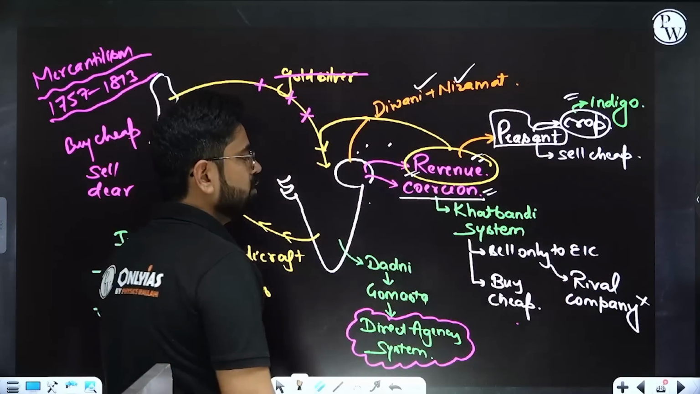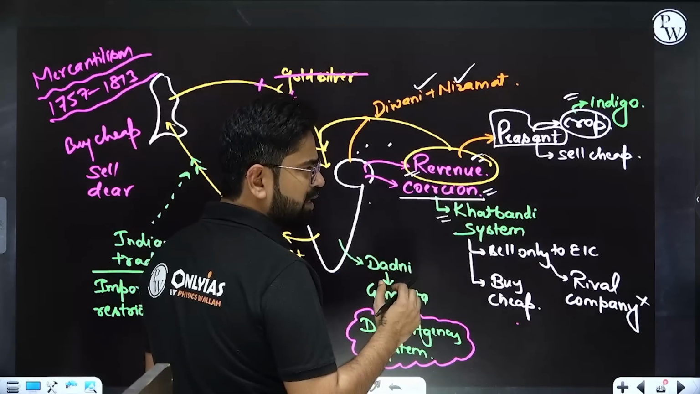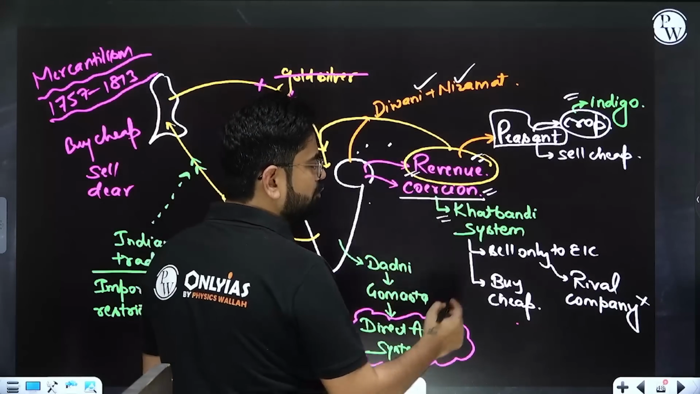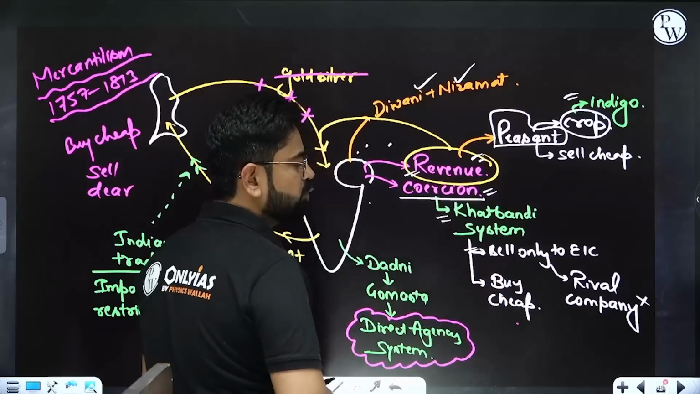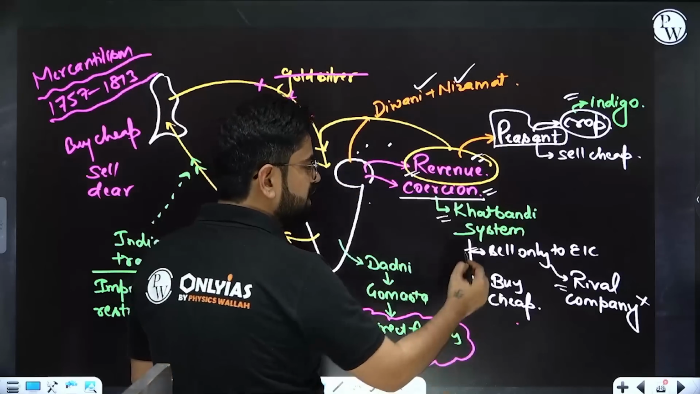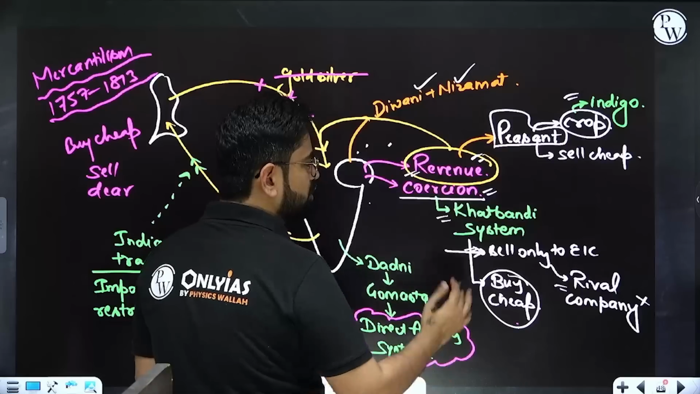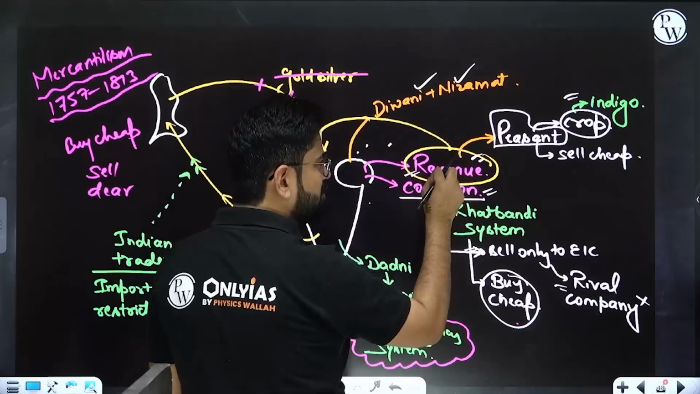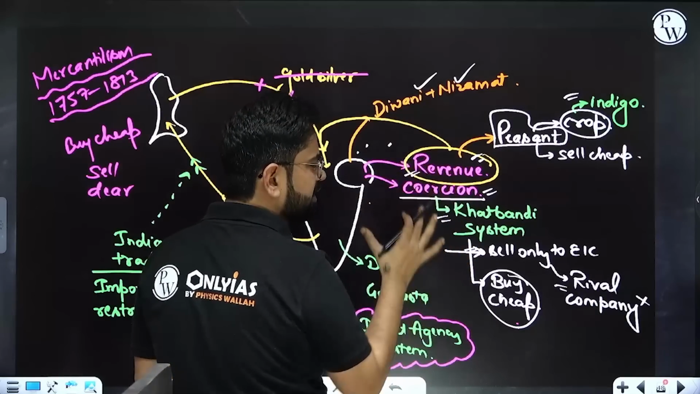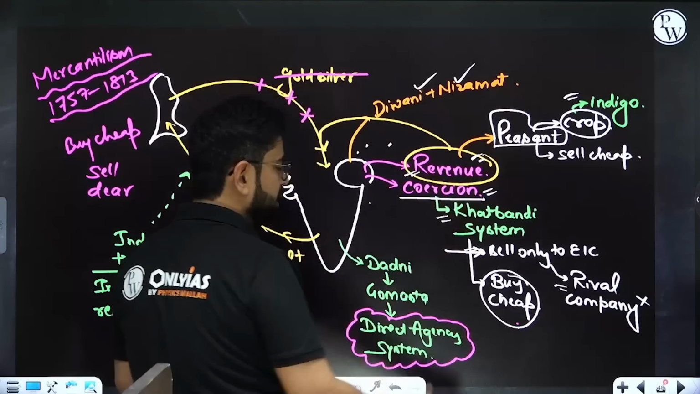Similarly, the Khatbandi system, that means there were some agreements, some deeds where they could sell the product only to the East India Company. This killed rival companies. And since they had a buyers' market, now they could buy cheap. So gradually they were having better control on the Indian market. First of all, they had free revenue. Second, the product also became cheaper.